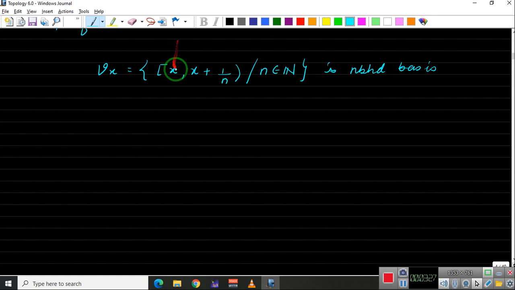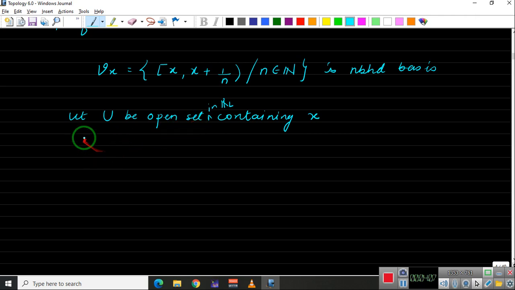So let us show that this is the neighborhood basis. Let U be an open set containing x. What is our aim? Our aim is to show that there exists some element from V_x such that it will be inside U, and we are done. Remember, U is an open set, of course in the lower limit topology R_L.